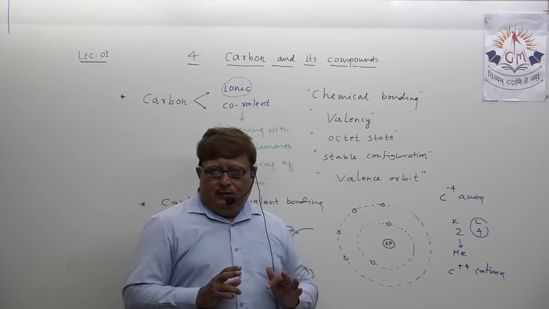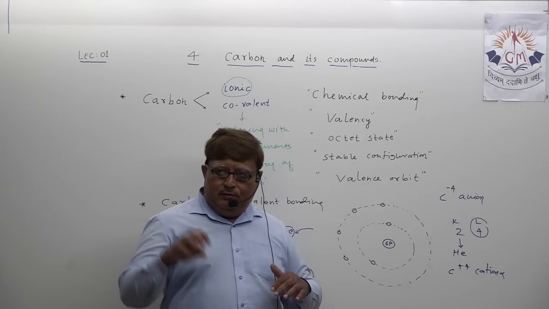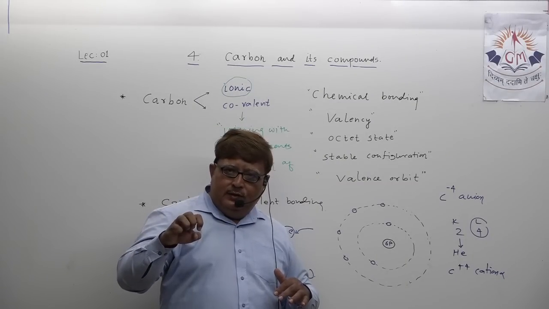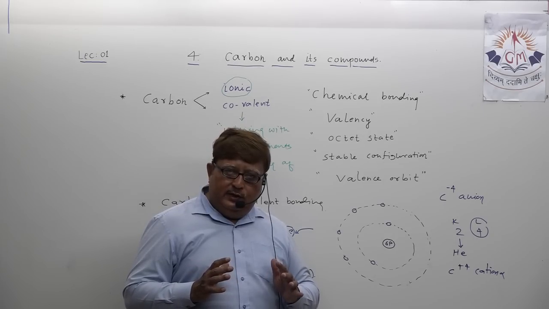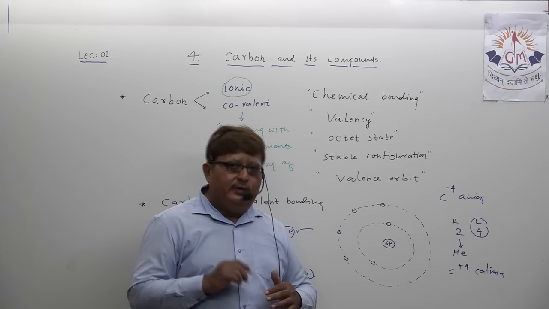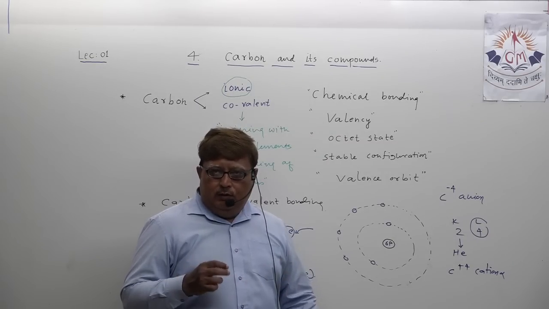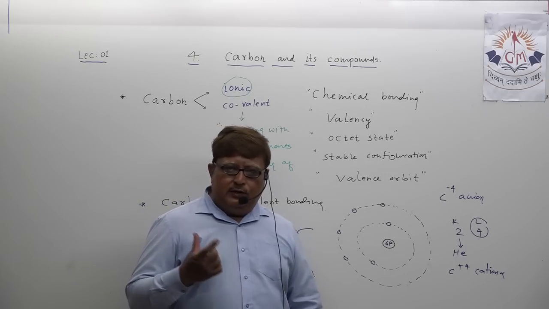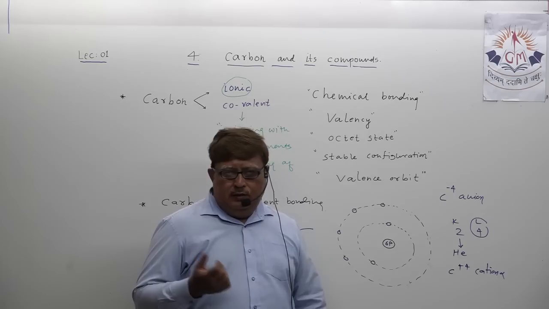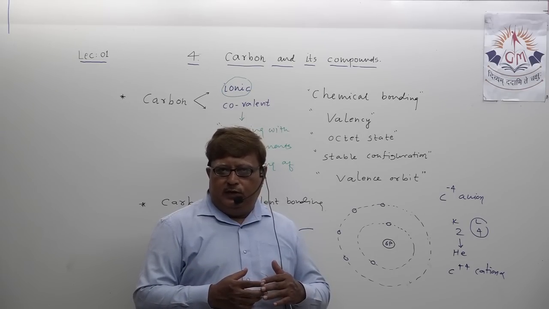To accept an electron and retain it in the outermost orbit requires energy. Not only that, losing an electron from the orbit also requires energy, which we are going to study in detail in chapter number 5, periodic classification of elements.